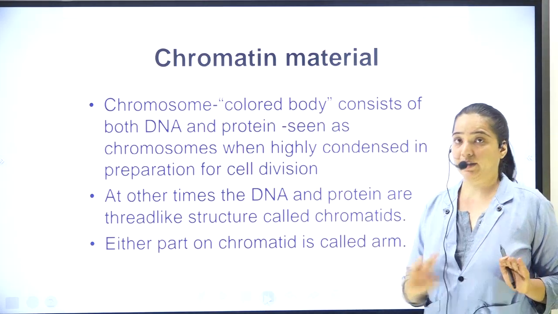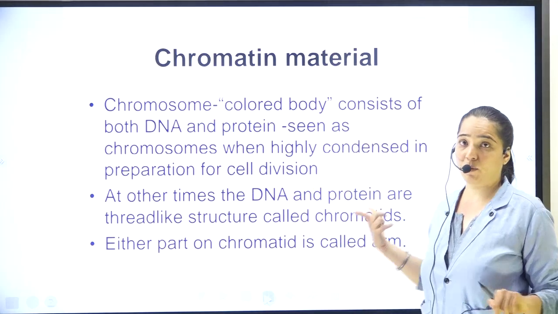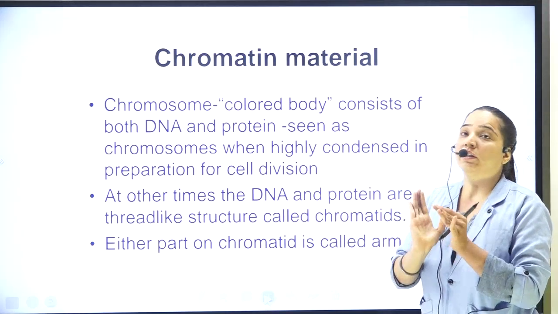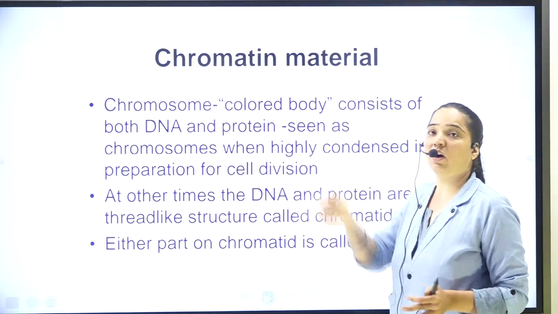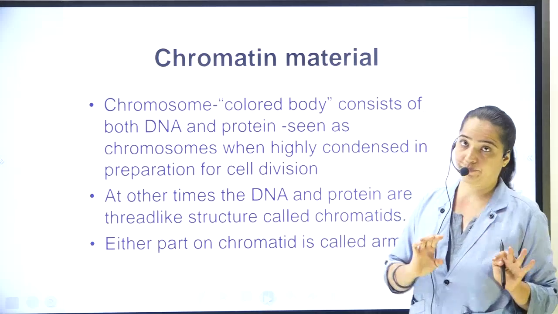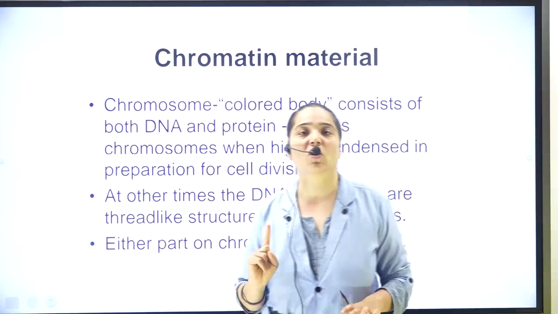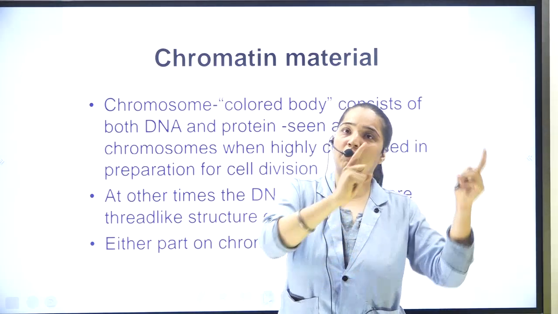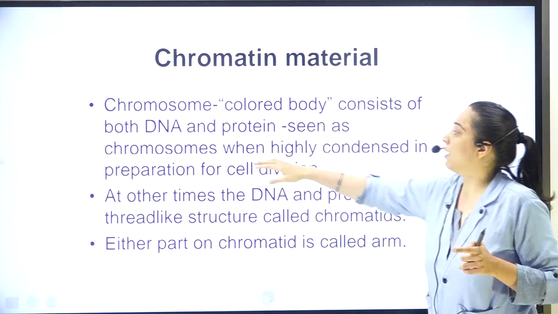Very important part. The thread-like structures which are tangling in the nucleus are called chromatids. And when they combine, what will they form? Chromosome. And on the chromosome, on its either part, what do you call it? Arm. Once again, the thread-like structures are called chromatid. During cell division, they will combine and they will form, see here it is written, chromosome.